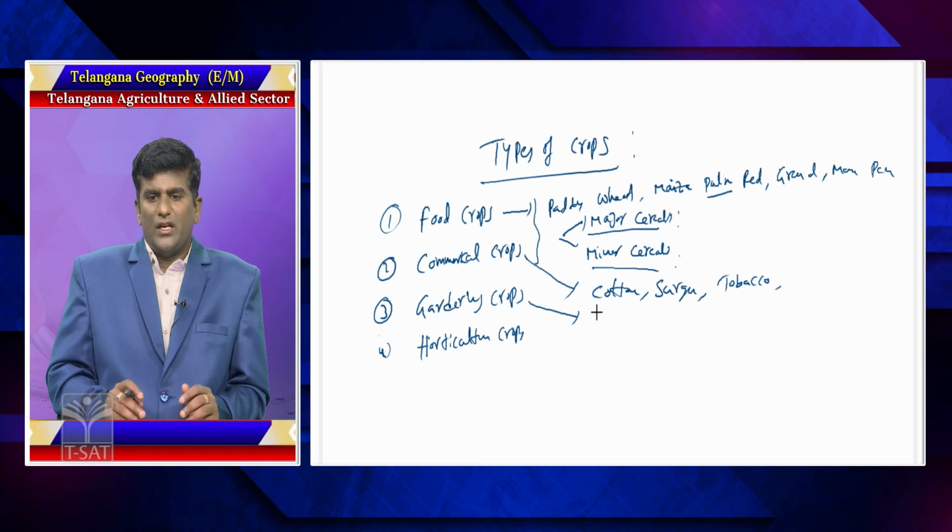It is a single crop maintained for many years, like 10 years, 15 years. It is called gardening crops.